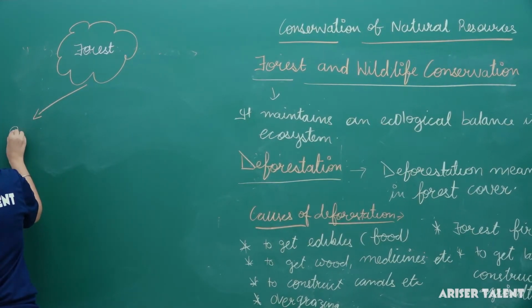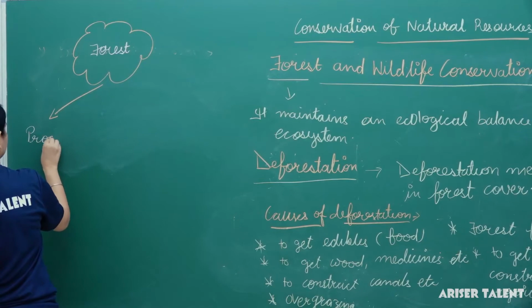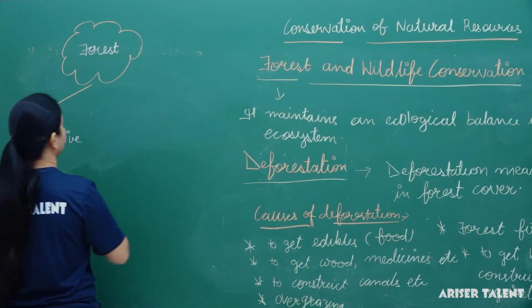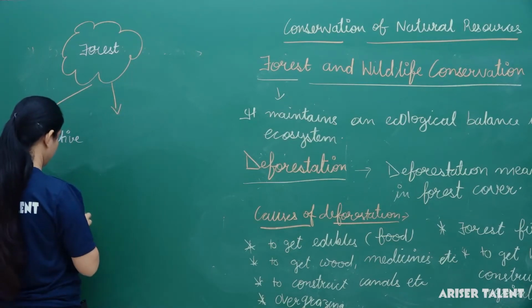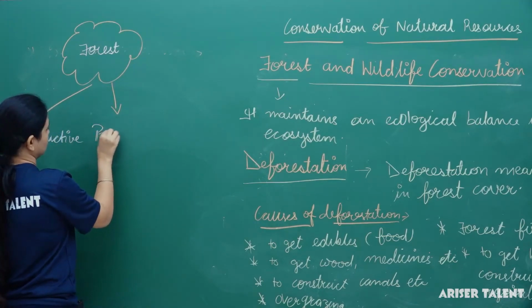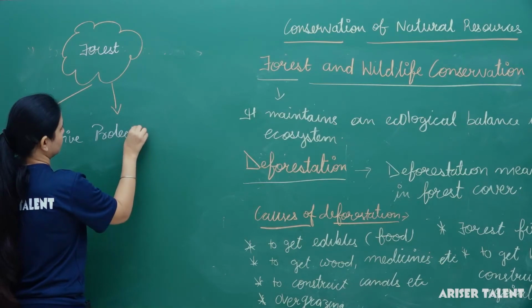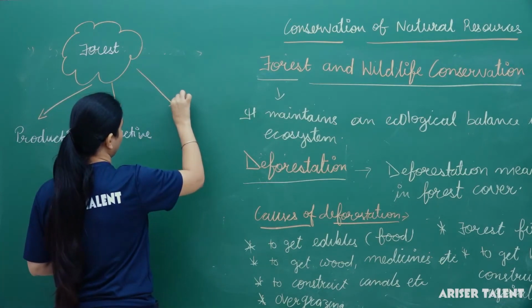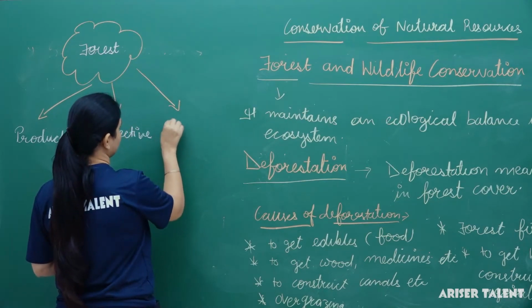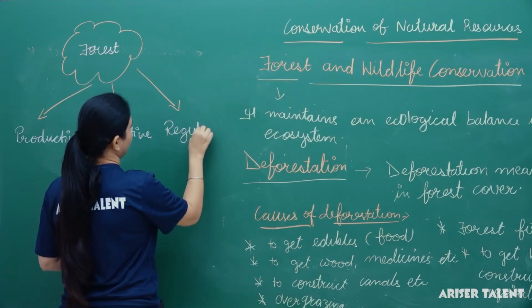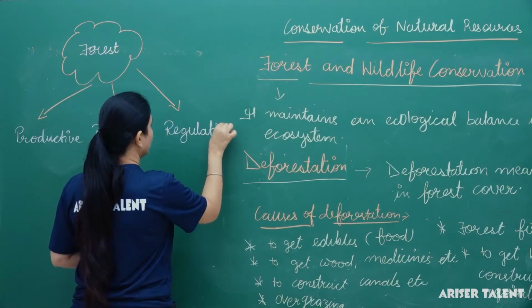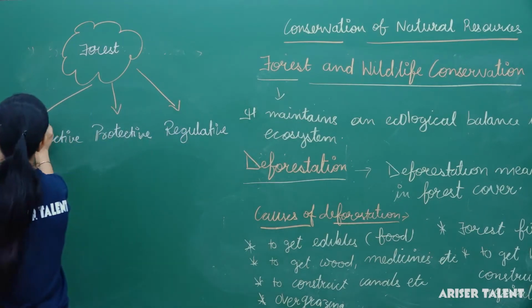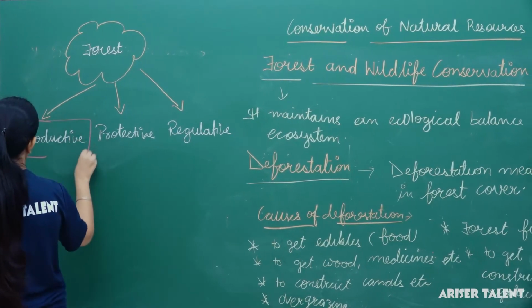It is productive, then it is protective, and another form is it is regulative. Now, what do you mean by productive?